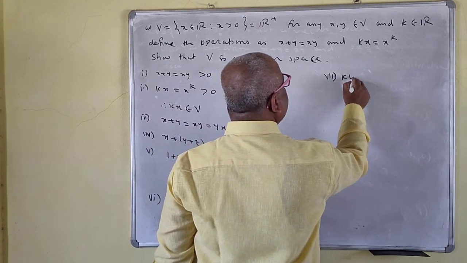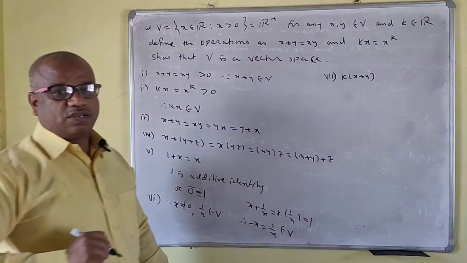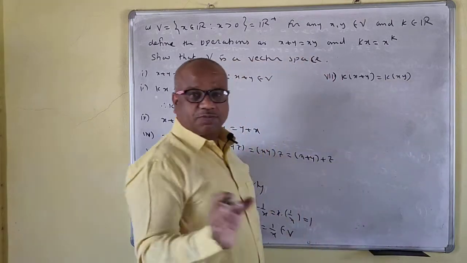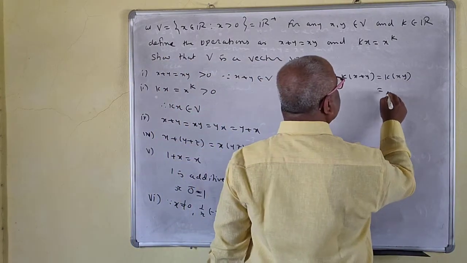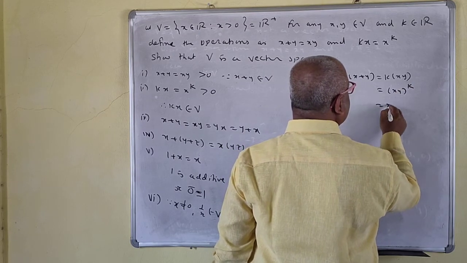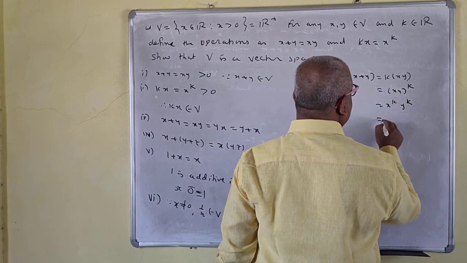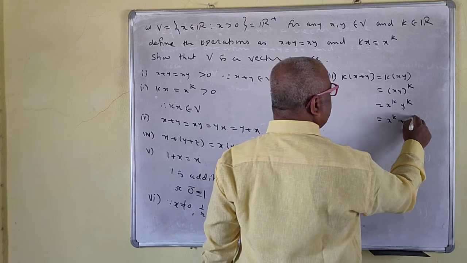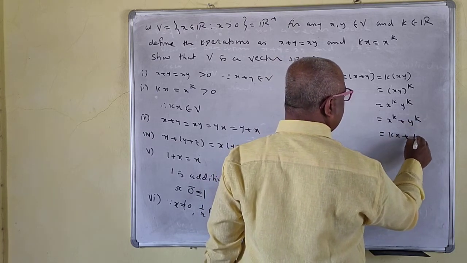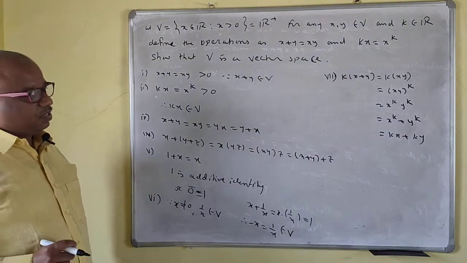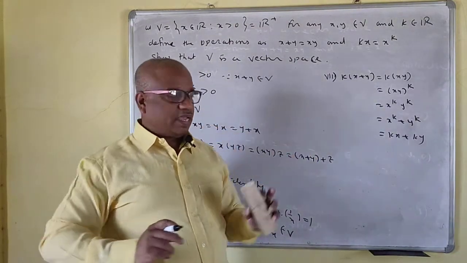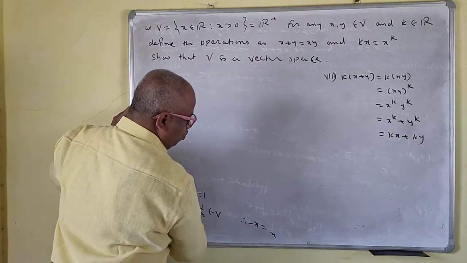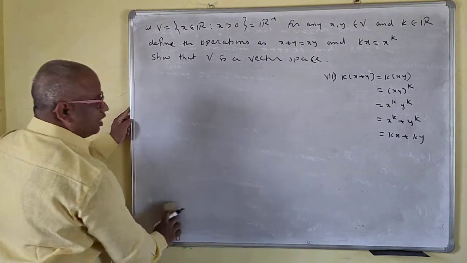Okay, so that is what k into x plus y. K into x plus y is the same as k into xy. x plus y is xy, and k into xy is xy to the power k. This is x to the power k, y to the power k, right? And so the product is nothing but x to the power k plus y to the power k. So this is kx plus ky. Okay, so we have multiplied by k here. See, this is very important: how you are applying the addition and the scalar multiplication.